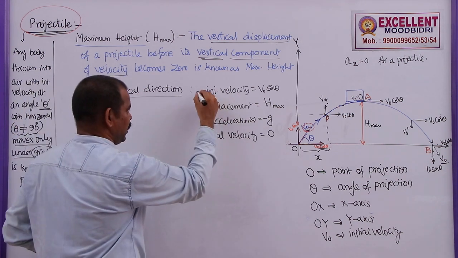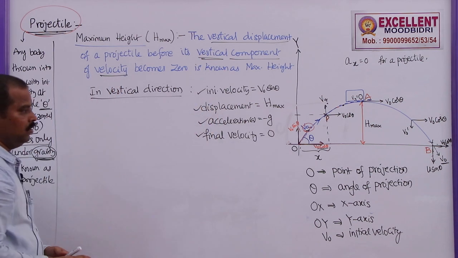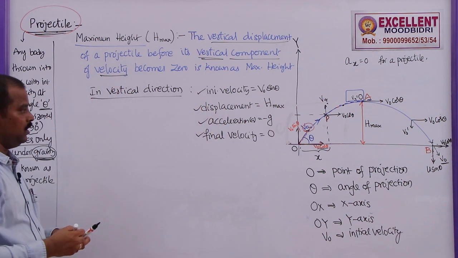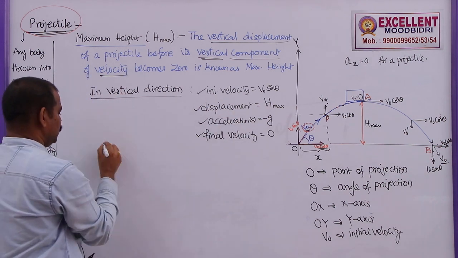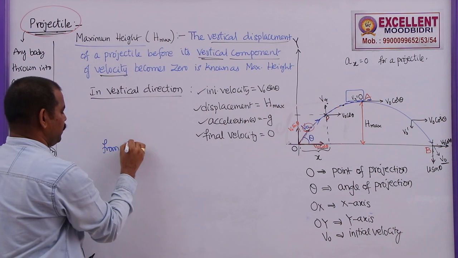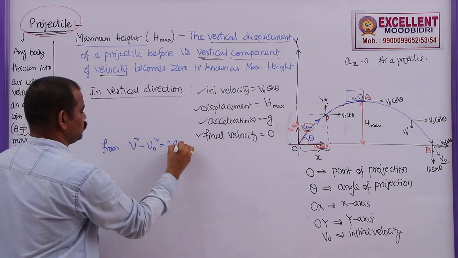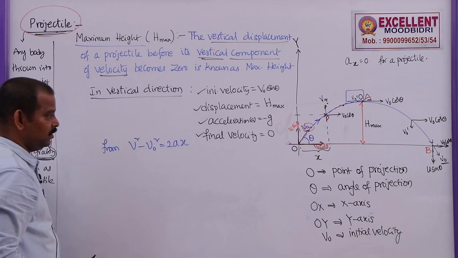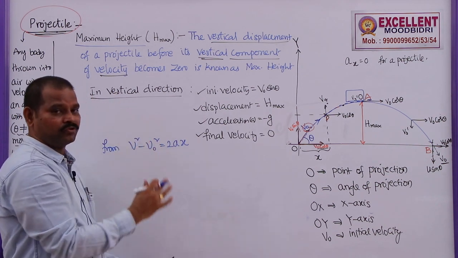Now I know the initial velocity, final velocity, displacement and acceleration. So what expression can link all these quantities? I am going to use v square minus v naught square is equal to 2ax. You may have a doubt: sir, this was used only for motion along a straight line.